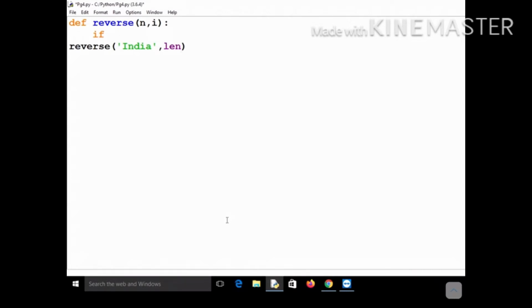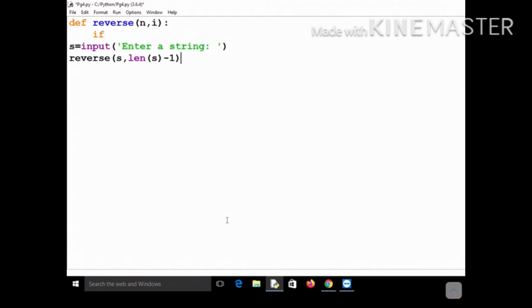Or let's make it look better. You ask for the string from the user, and then you can pass s, and you can pass the index of the last character.